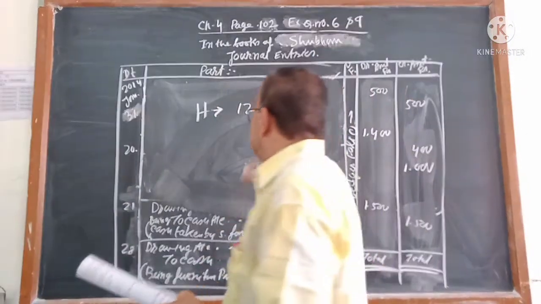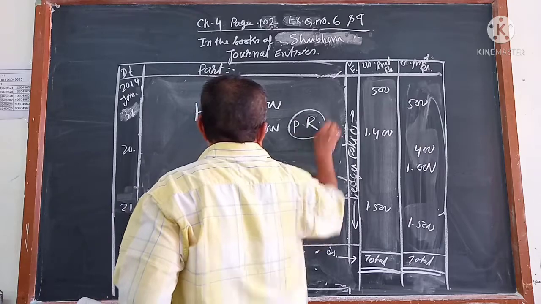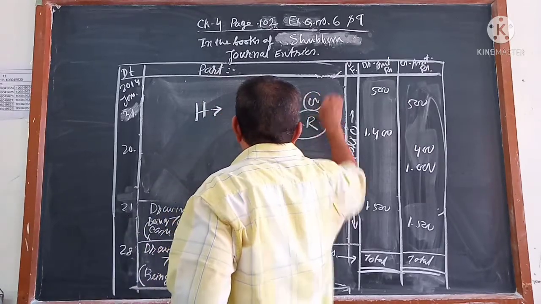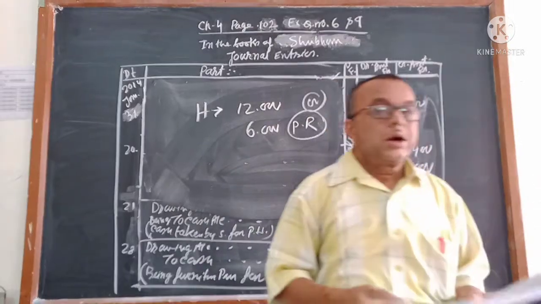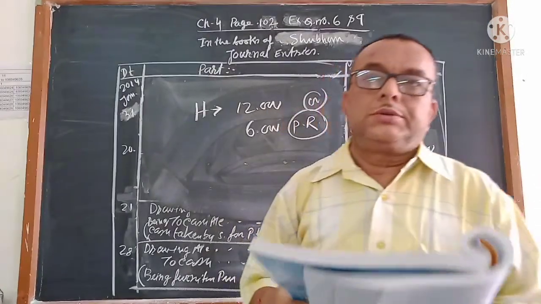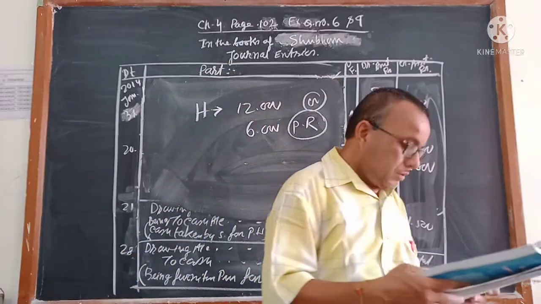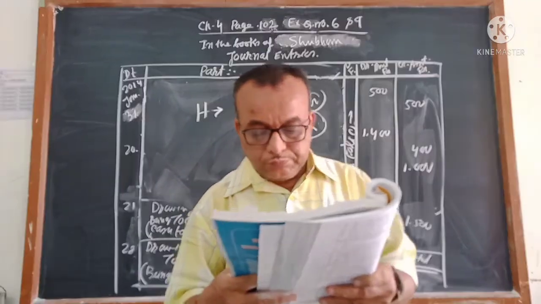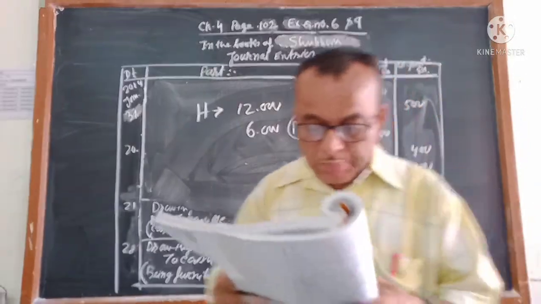This is called purchase return. How much goods purchase return? Purchase return is credit. So in the 10th entry, Harsh account debit to purchase return, because sales return is debit, purchase return is credit. So Harsh account debit to purchase return. How much? 6,000.